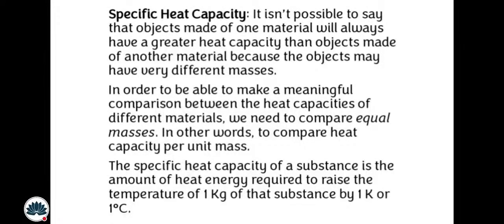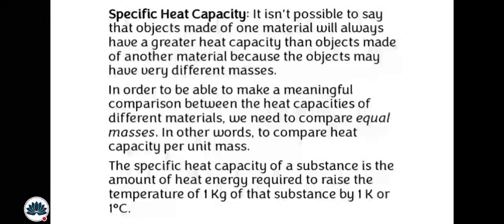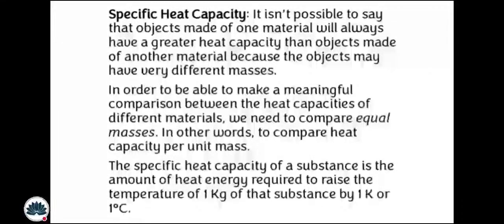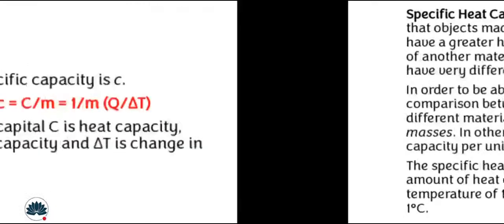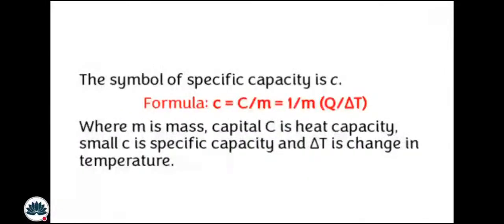In other words, we compare heat capacity per unit mass. The specific heat capacity of a substance is the amount of heat energy required to raise the temperature of 1 kilogram of that substance by 1 Kelvin or 1 degree Celsius. Alright, the symbol of specific heat capacity is small c.